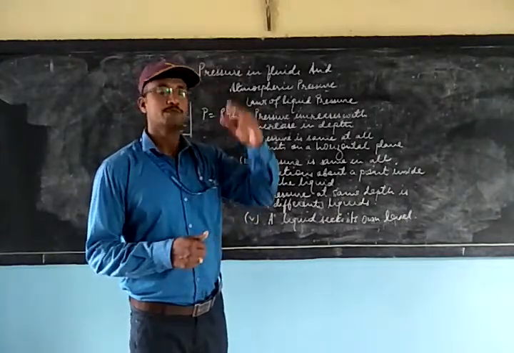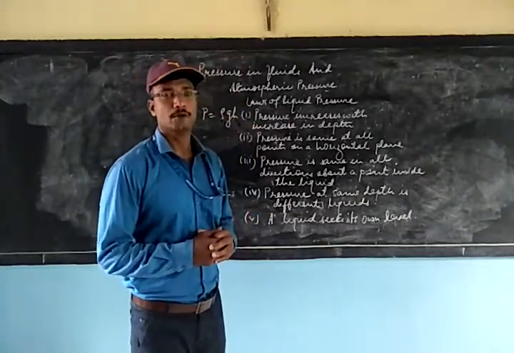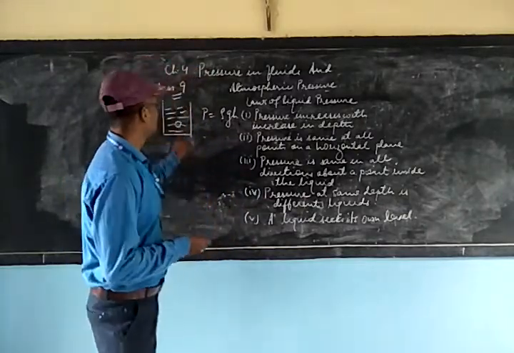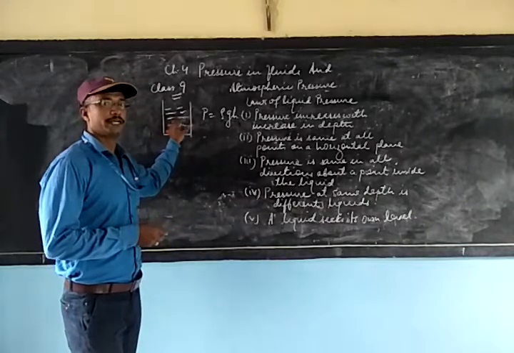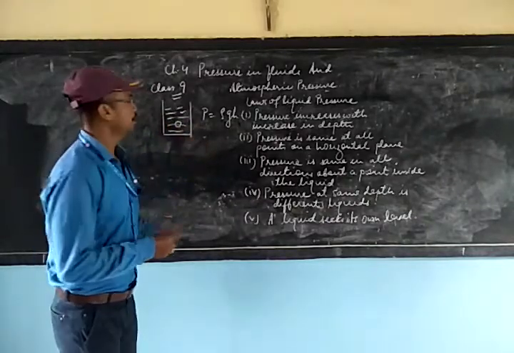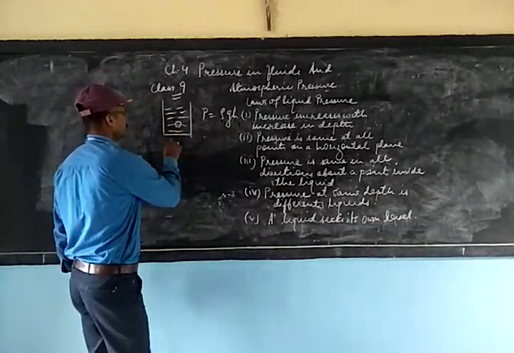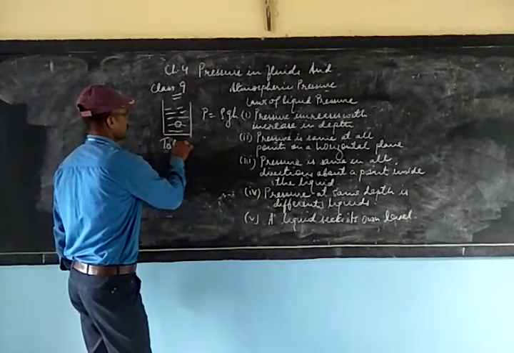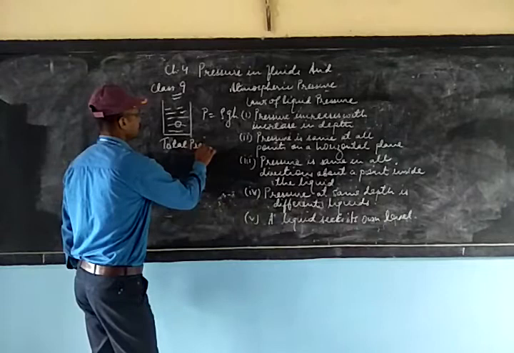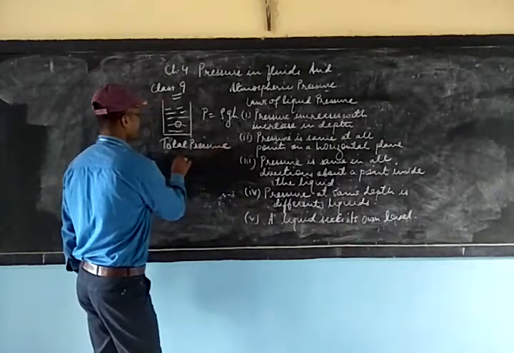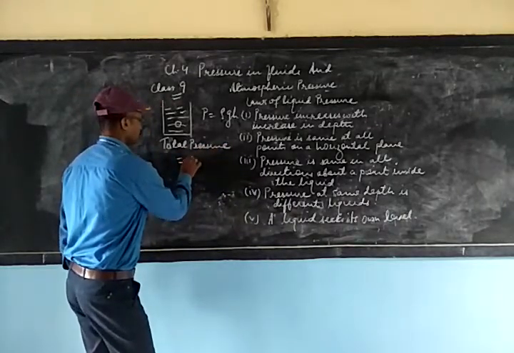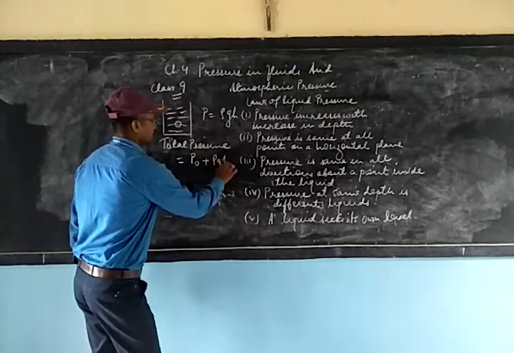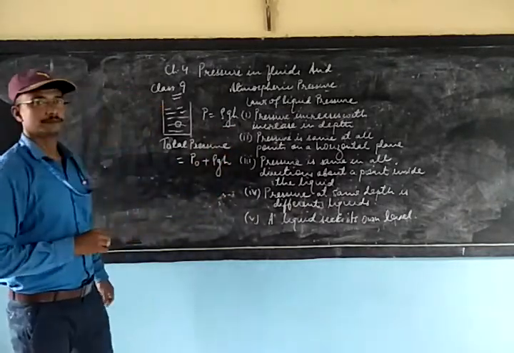But since atmospheric pressure also acts on the surface of the liquid, the total pressure that a body experiences inside the liquid is given by this expression. Total pressure will be equal to the atmospheric pressure plus rho gh.